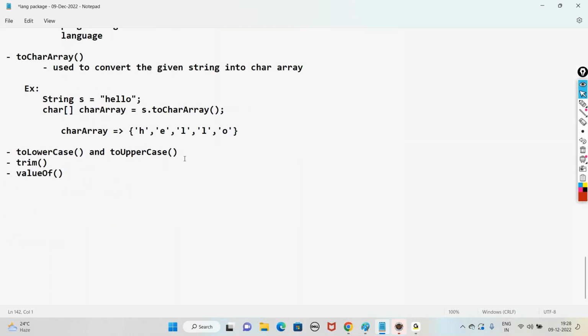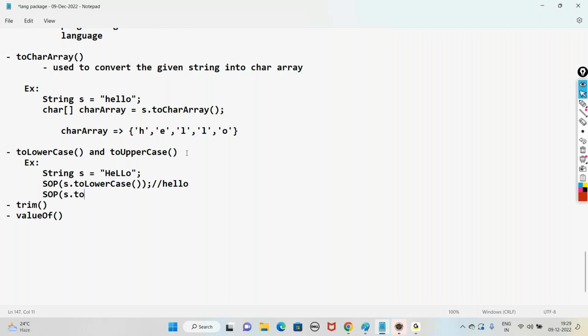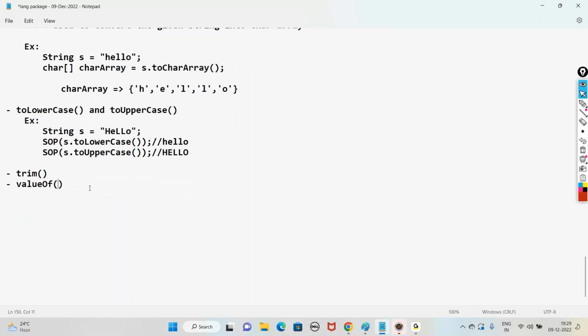Very simple methods, toLowerCase and toUpperCase. If you take a string s equal to "hello" and write in SOP s.toLowerCase, then the output will be every character in lowercase. If you write s.toUpperCase, then every character will become uppercase. One more important method, trim method.